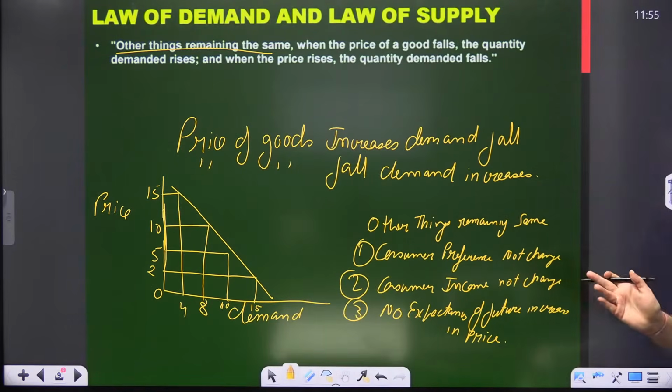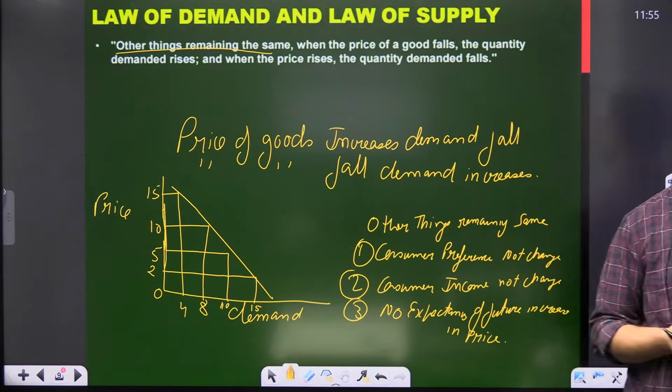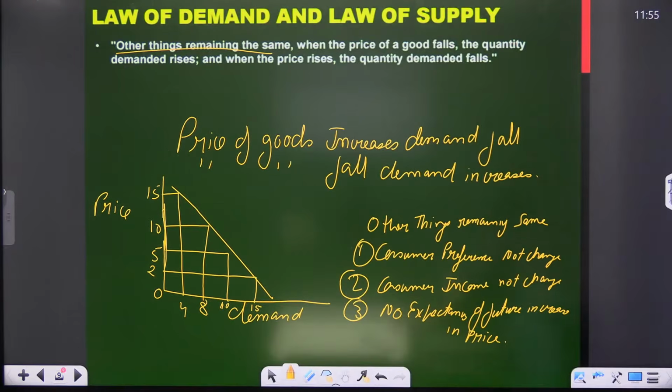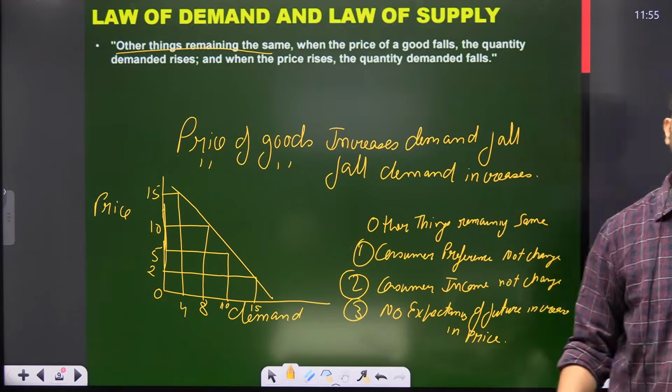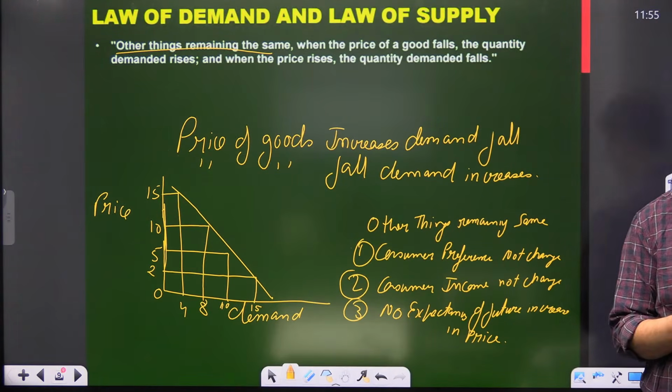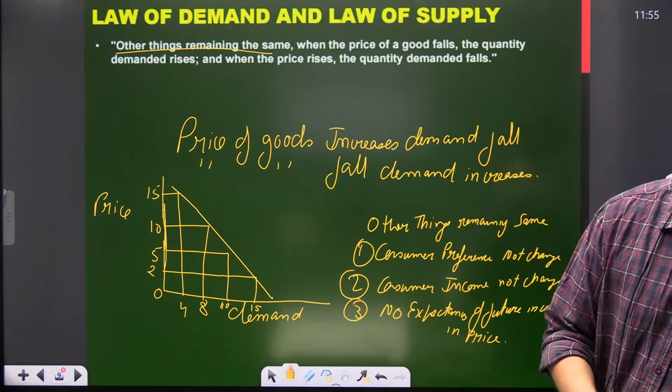Is this concept of law of demand and law of supply clear to all? Reply me fast. Is this concept of law of demand and law of supply clear to all? Please message fast, friends. Is this concept of law of demand and law of supply is clear to all? Reply me fast. Reply me fast. Is this concept of law of demand and law of supply clear to all?